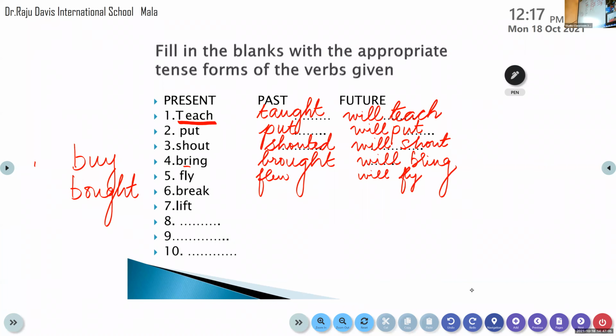Break. What's the past tense of break? No, it is broke. What is the past tense of it, my dear children? It is broke, B-R-O-K-E, broke. And what is the future tense form of it? Will break. Very good. B-R-E-A-K, will break. Break, broke, will break. Come on, write it.